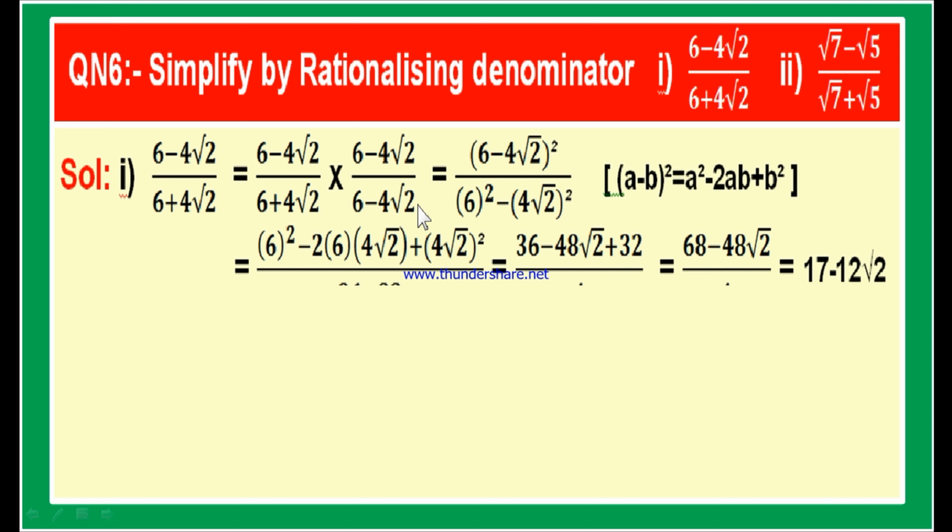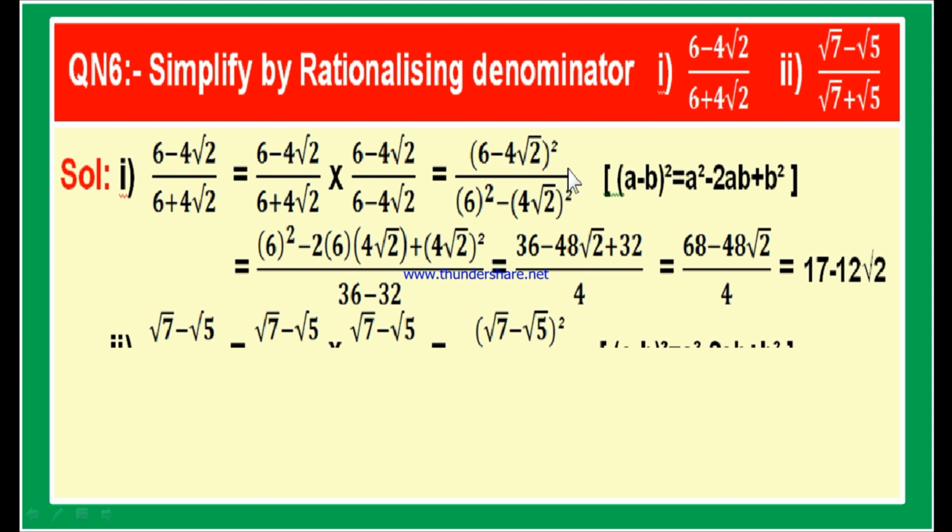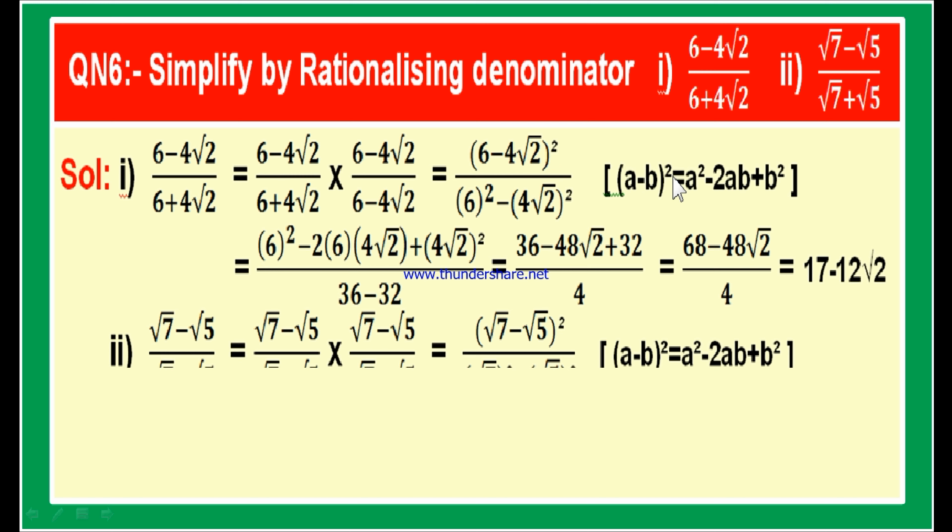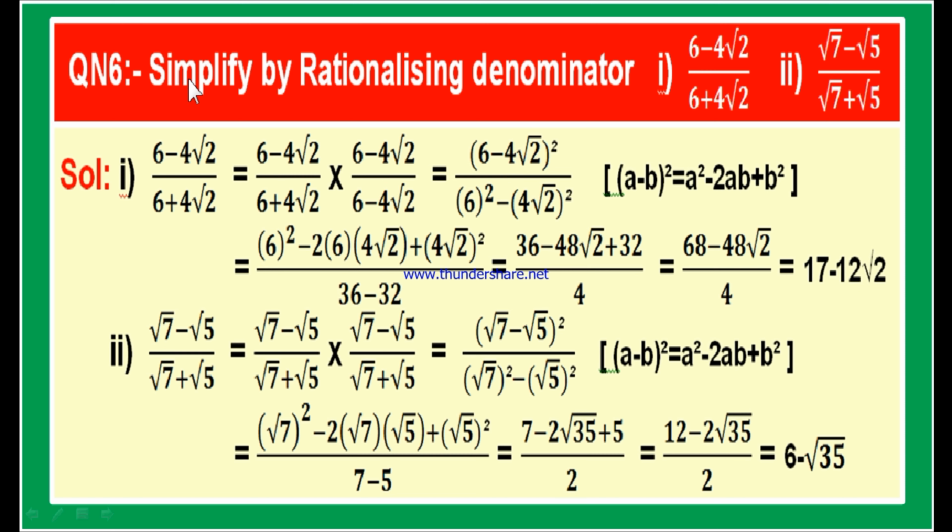Since 6 plus 4 root 2 is the denominator, let us multiply the total given fraction with 6 minus 4 root 2. 6 minus 4 root 2 into 6 minus 4 root 2 is 6 minus 4 root 2 whole square, by 6 plus 4 root 2 into 6 minus 4 root 2, that is a plus b into a minus b, which is a square minus b square. Now if you observe the numerator, it is in the form of a minus b whole square. What is the expanded form of a minus b whole square? a minus b whole square is equal to a square minus 2ab plus b square. Now let us apply this formula to the numerator.